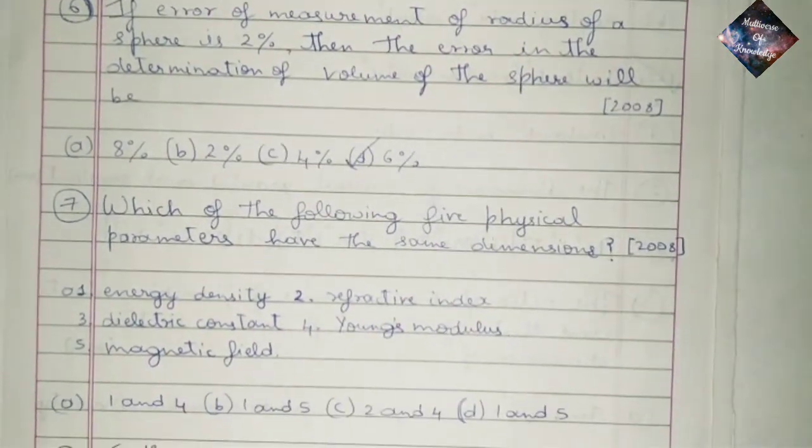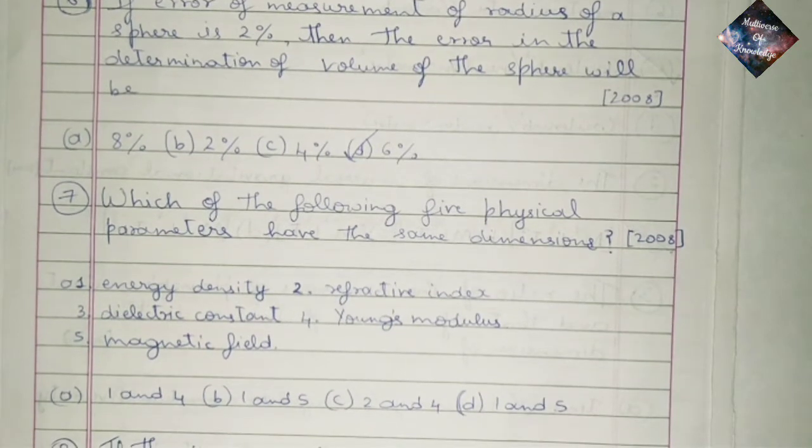Question 7. Which of the following physical parameters have the same dimensions? 1. Energy density, 2. Refractive index, 3. Dielectric constant, 4. Young's modulus, or 5. Magnetic field.